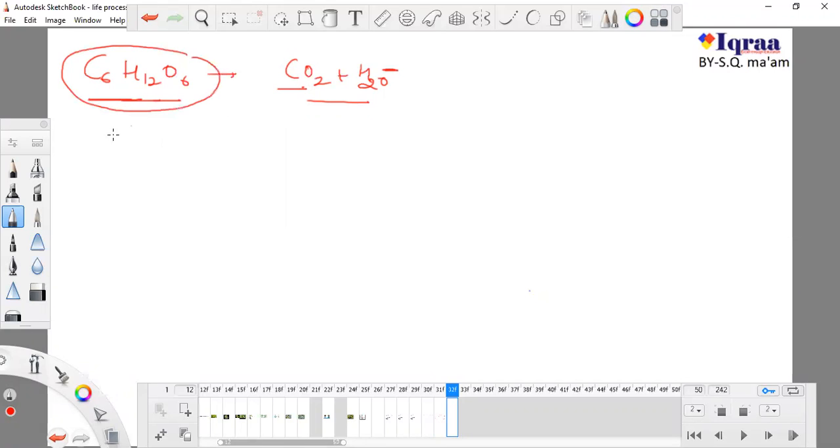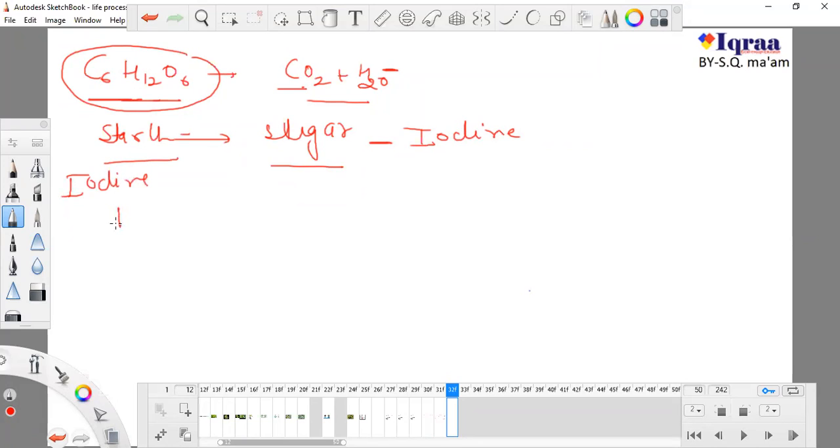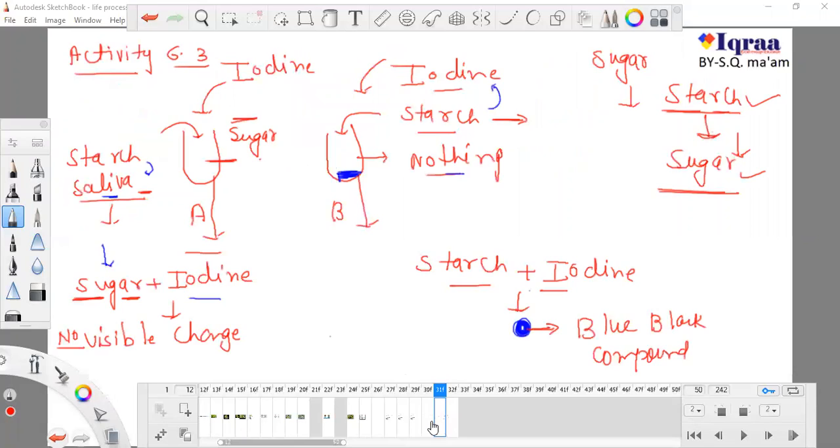So when starch breaks down into sugar, it definitely forms sugar, but both of them are entirely different from each other. Sugar has nothing to do with iodine, and starch definitely has something to do with iodine. It forms a blue black compound, while sugar forms nothing. When a complex substance breaks down into simple substances, this sugar was starch before, but now both of them have nothing to do with each other. Both have very different chemical formulas.